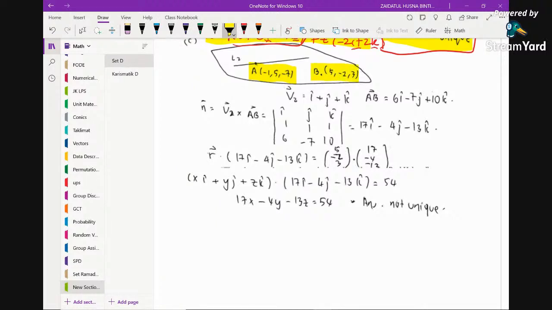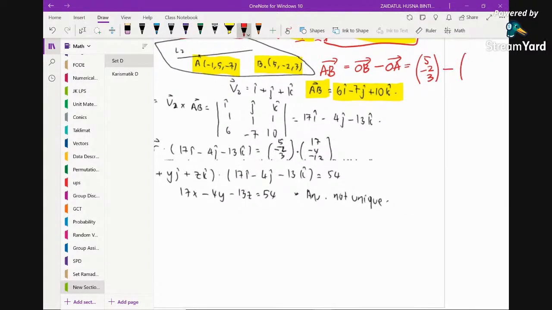So we are going to construct the AB vector. How to construct the AB vector? We can just use this one. AB is equal to OB minus OA. So by subtracting this, you will have 5, negative 2, 3, minus OA, negative 1, 5, negative 7.